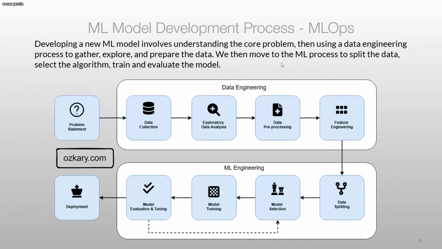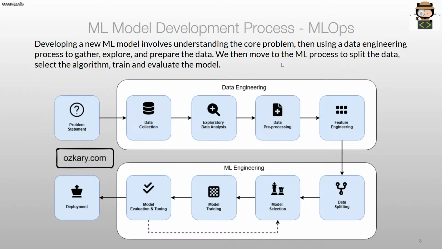Okay, but how do we go about doing this, right? I showed you a quick example of how we build this model, how we run it, split the data and all of that. That was a very high-level introduction of a simple model. But let's talk about how it really works in production-type model development, right?